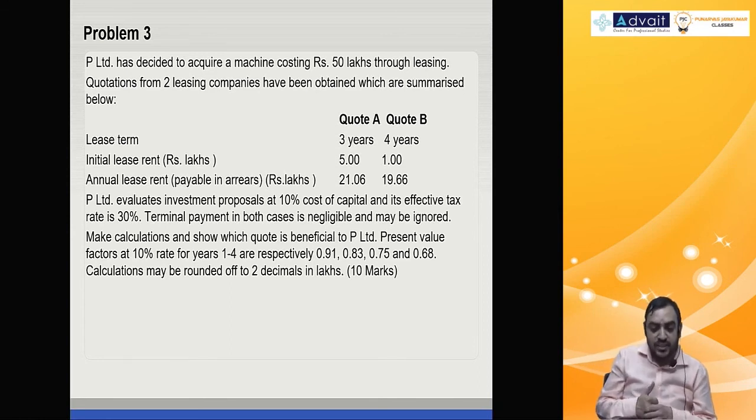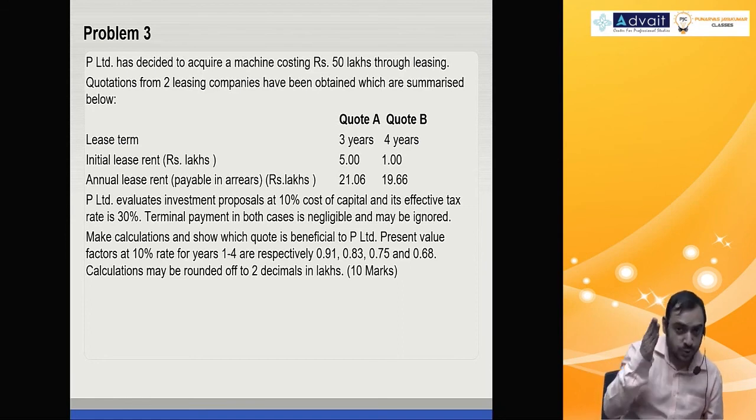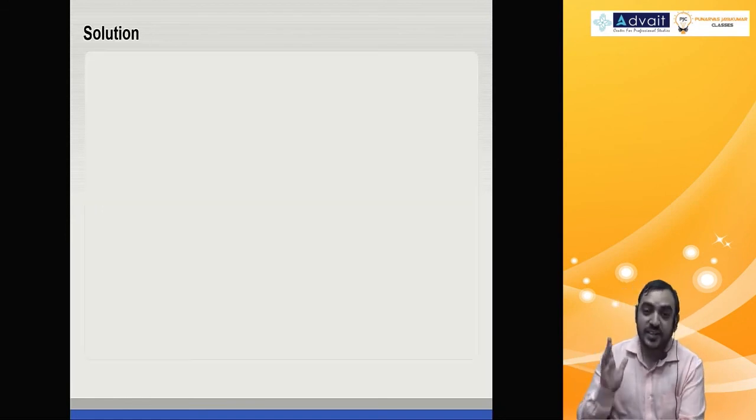P Limited evaluates investment proposal at 10% cost of capital, effective tax rate 30%. Terminal payment in both cases negligible, may be ignored. Make calculation which quote is beneficial. Present value factors at 10% for 4 years are given. Calculation may be rounded off to 2 decimals. So take a look at the solution.